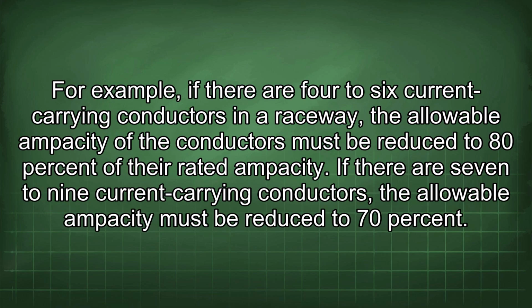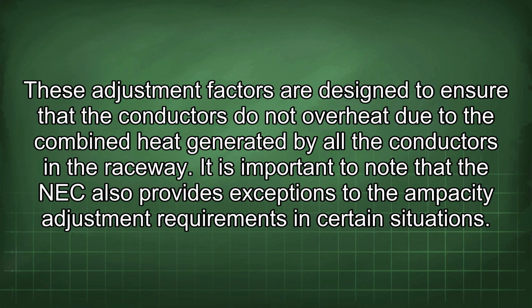For example, if there are 4 to 6 current-carrying conductors in a raceway, the allowable ampacity of the conductors must be reduced to 80% of their rated ampacity. If there are 7 to 9 current-carrying conductors, the allowable ampacity must be reduced to 70%. These adjustment factors are designed to ensure that the conductors do not overheat due to the combined heat generated by all the conductors in the raceway.